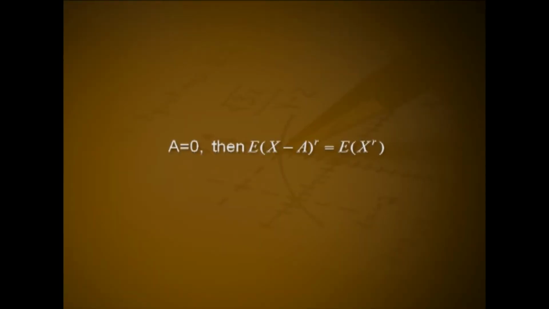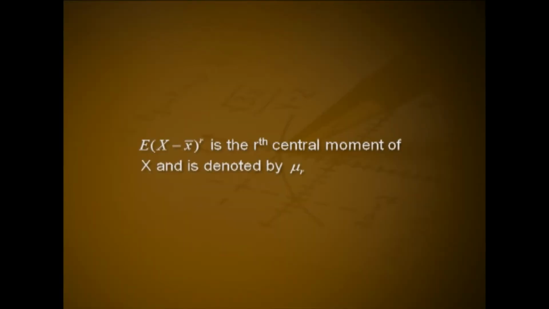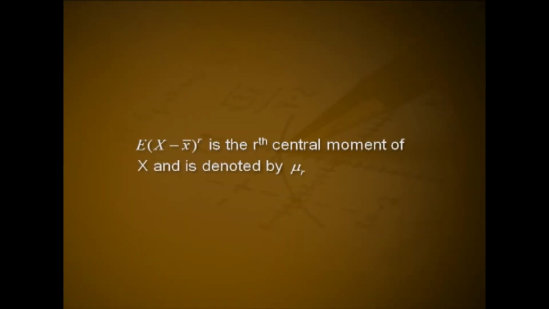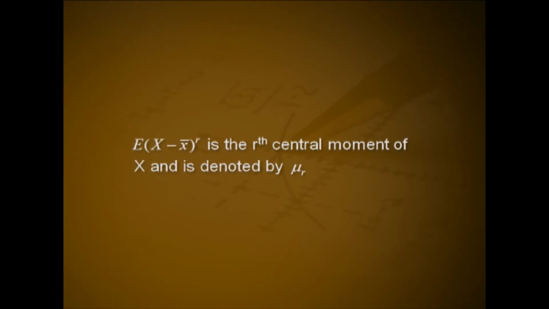When a equal to 0, then expectation of (x minus a) raised to r, that is equal to expectation of x raised to r, which is known as the rth raw moment of x and is denoted by mu r dash. Expectation of (x minus x bar) raised to r is the rth central moment of x and is denoted by mu r. We have x bar equal to 1 by n sigma fi into xi, that is equal to sigma fi divided by n into xi, that is equal to sigma xi into pi, that is expectation of x, that is equal to mu 1 dash.